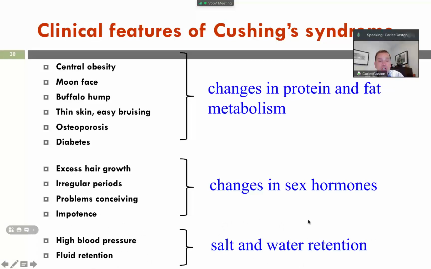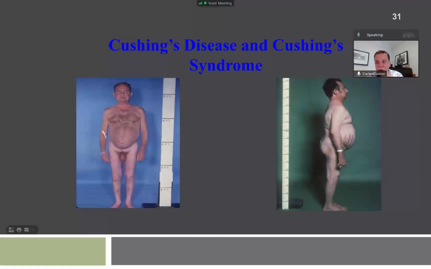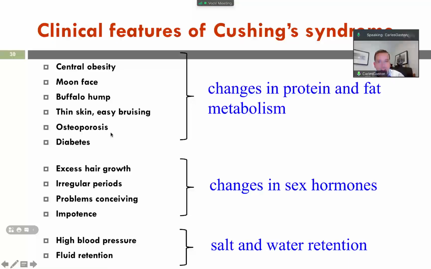This is again one of the patients, right? And what we can see is that this patient has Cushing's disease and syndrome. Remember all the facts that we have told before. Central obesity, you can see it here with the striae in the belly, right? Buffalo hump, thick skin, osteoporosis, diabetes. Remember all this for the diagnosis of Cushing's syndrome.